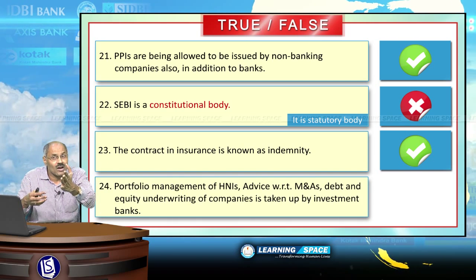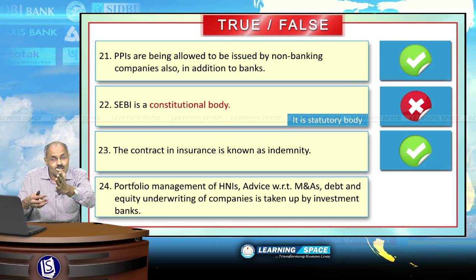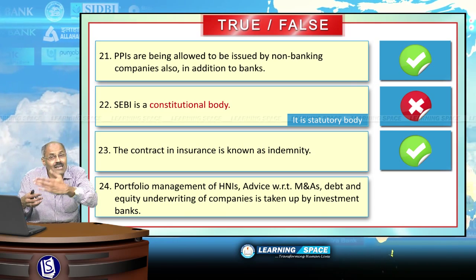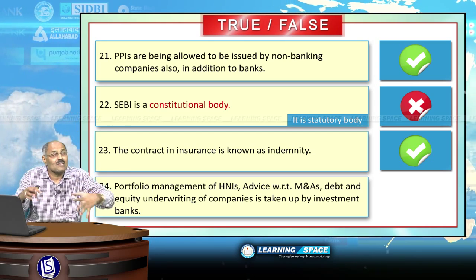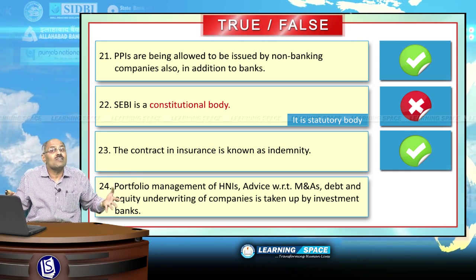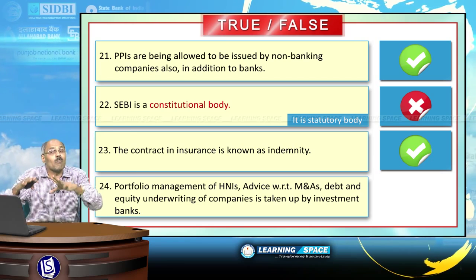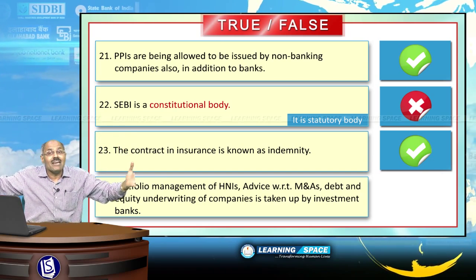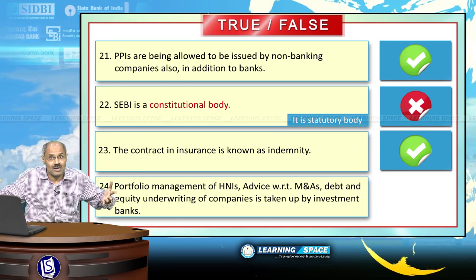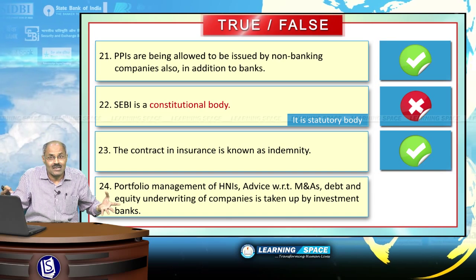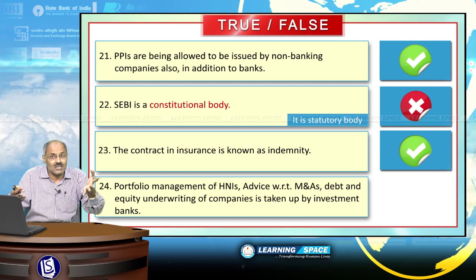Portfolio management of high net worth individuals. Advice with regard to mergers and acquisitions, debt and equity underwriting of companies. These are all undertaken by investment banks. The main purpose of investment banks is managing the money of high net worth individuals, managing the money of rich persons in this country, and mergers and acquisitions.